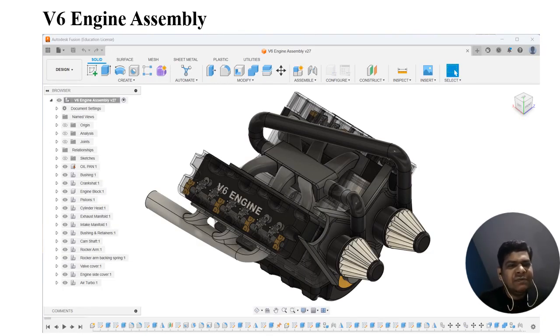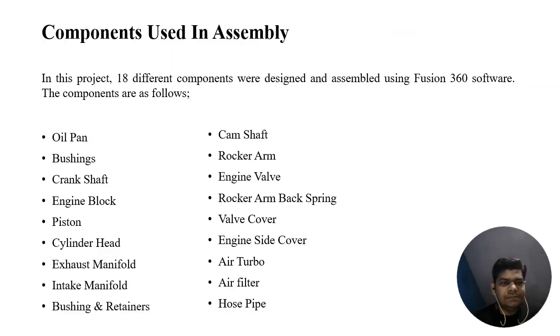Here you can see our V6 engine assembly, which is drawn in Autodesk Fusion. In this project, 18 different components were designed and assembled using Fusion 360 software. The components are as follows: oil pan, bushing, crankshaft, engine block, piston, cylinder head, exhaust manifold, intake manifold, bushing and retainers, camshaft, rocker arm, engine wall, rocker arm backspring, wall cover, engine side cover, air turbo, air filter, and hose pipe.